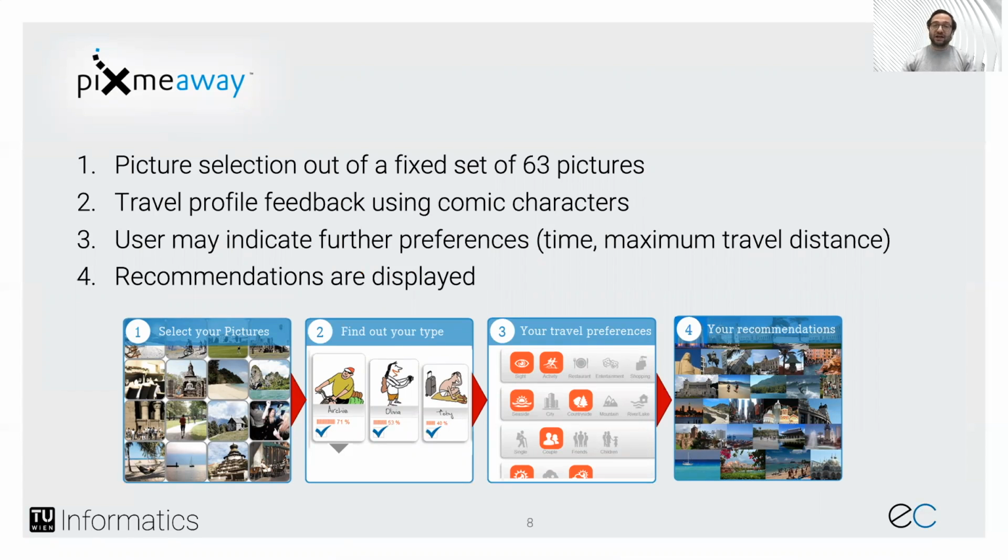In Pixmyway, our previous approach, we provided the user a fixed set of 63 pictures, which we established and loaded with the 7 factors through workshops and factor analysis. In the first step, the user selects 3 to 7 pictures out of this given set. Then, based on the user's selection, we determine the user's touristic profile. The user has the opportunity to indicate further preferences. And finally, we display personalized recommendations.